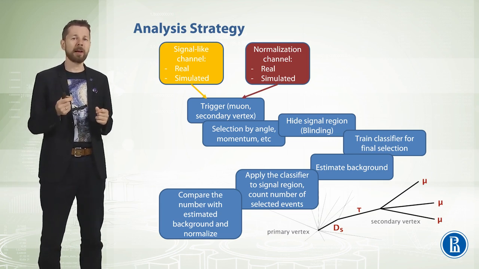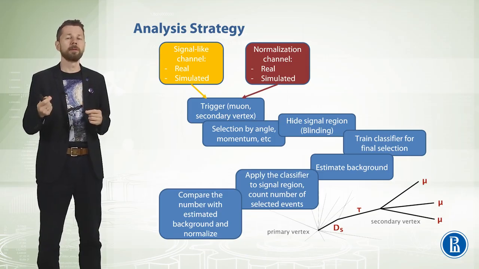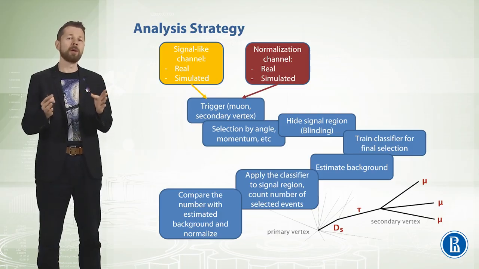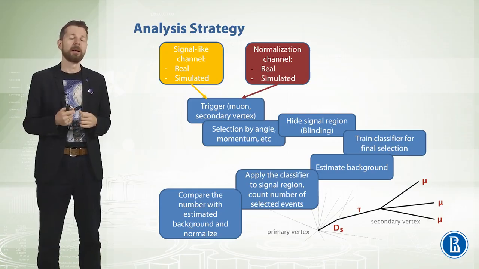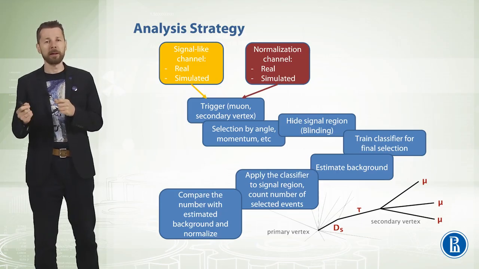There might be other restrictions on muon momentum and energy. Then we have to design an event selection technique based on machine learning. But not to spoil the fun, we have to hide a particular part of the data until we are happy with the classifier. This is called blinding. We train our classifier on a mixture of data and simulated data.